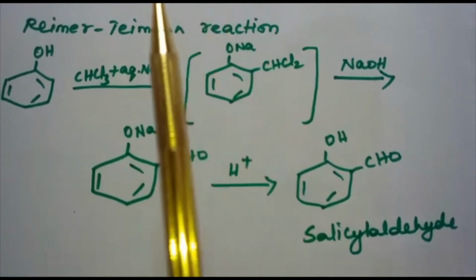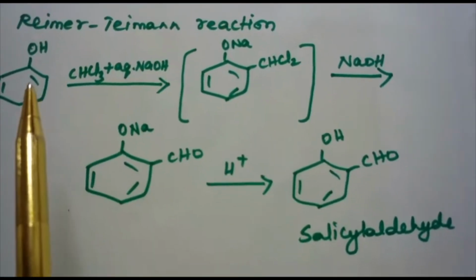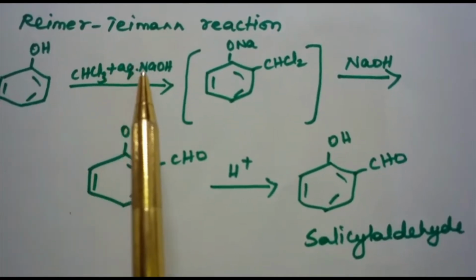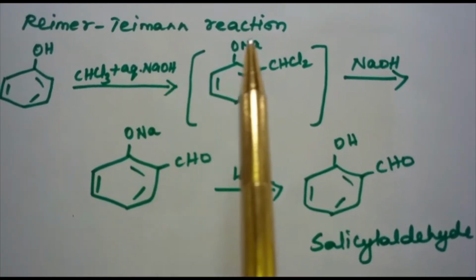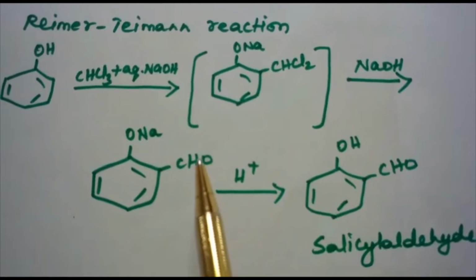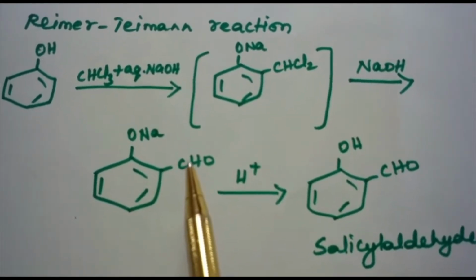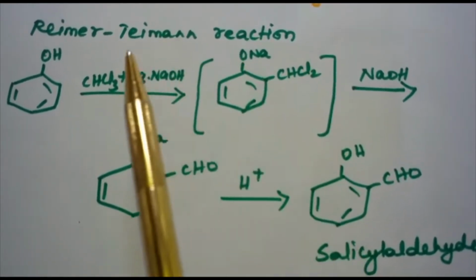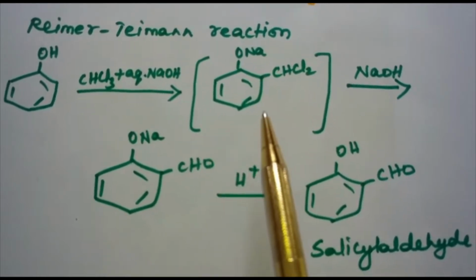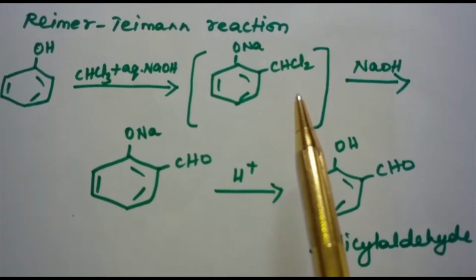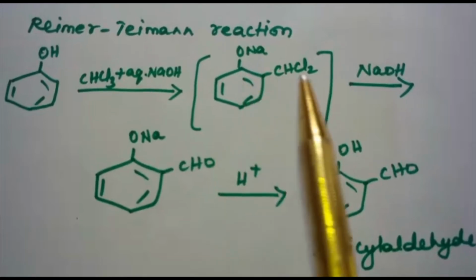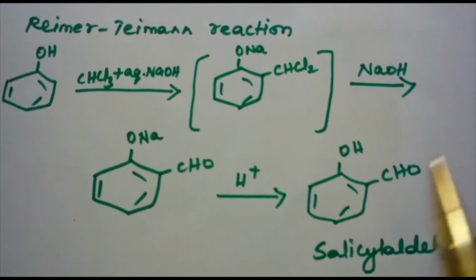Reimer-Tiemann reaction. In Reimer-Tiemann reaction, on treating phenol with chloroform in presence of sodium hydroxide, a CHO group is introduced in the ortho position of the benzene ring. This reaction is known as Reimer-Tiemann reaction. The intermediate substituted benzal chloride is hydrolyzed in the presence of alkali to produce salicylaldehyde.